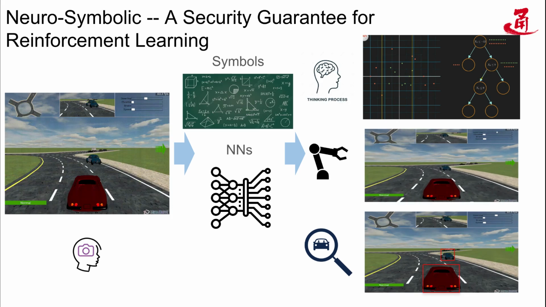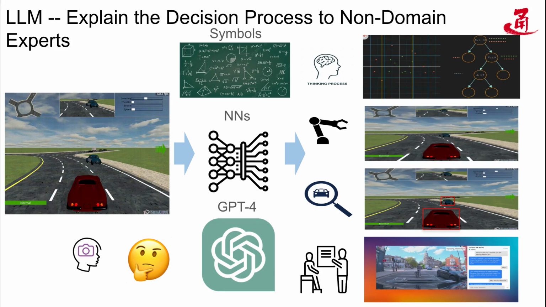As we all know, the current deep reinforcement learning is based on neural networks, which makes it uninterpretable. This problem can be alleviated by introducing interpretable symbols, which is called neuro-symbolic reinforcement learning. The first drawback of this approach is that it requires domain experts to explain, because symbolic policy cannot be directly understood by people. So one of our contributions is to use a large language model to explain symbolic policy, without assuming that the user is a domain expert.